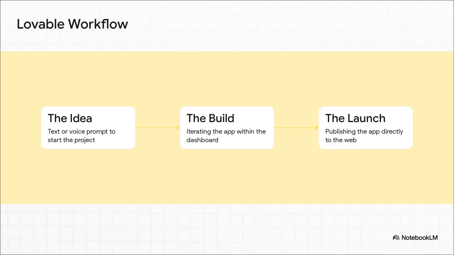Then, step 2, the build. This is where Lovable goes to work, turning out the code, the layout, and all the functionality. And you can iterate on all of this right inside your project dashboard. You tweak it, you refine it, you actually chat back and forth with the AI to get it exactly right. And finally, step 3, the launch. Because the ultimate goal isn't just to have some cool prototype sitting hidden on your laptop. It's about pushing that fully realized product out to the web for the entire world to use. Idea, build, launch. It's a pipeline built for, well, extreme efficiency.